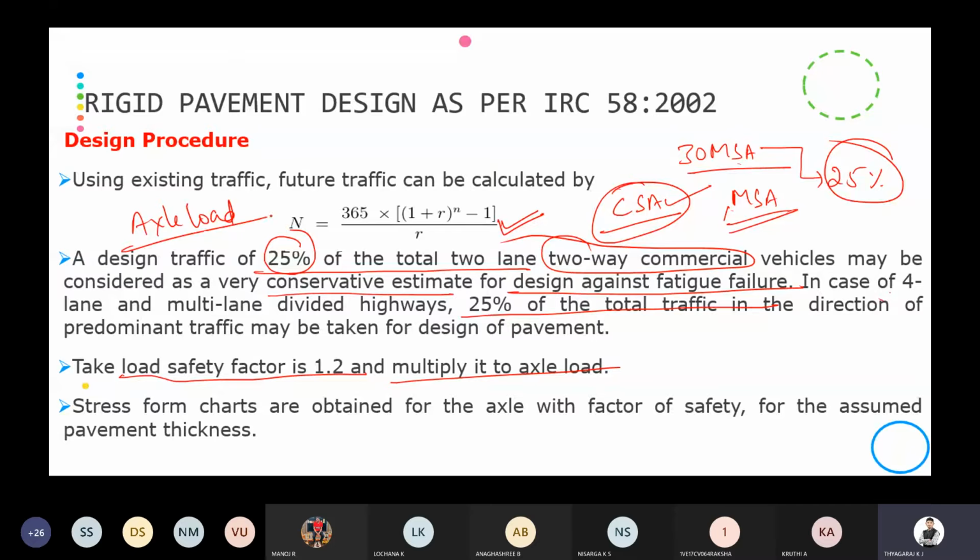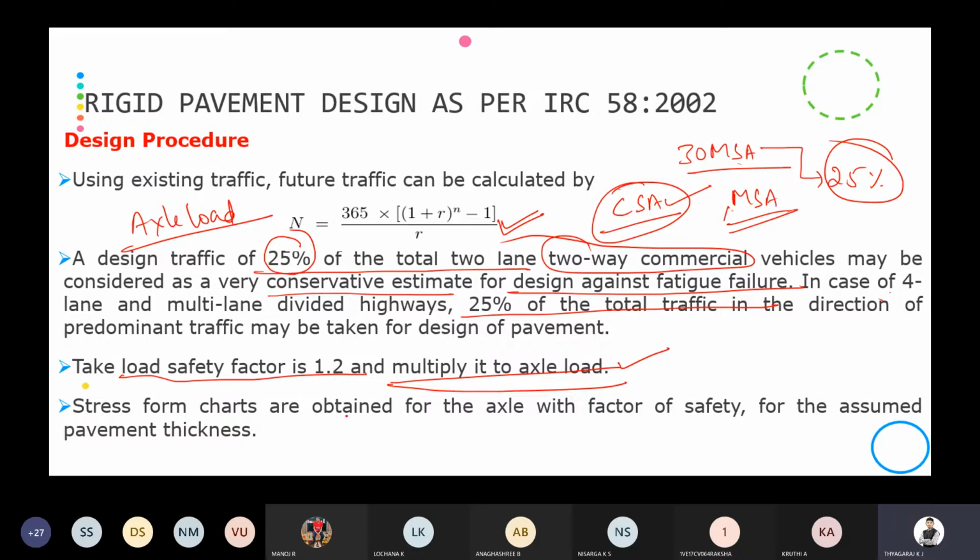When we solve the problem we will get to know what this axle load and this wheel load are. We already know that wheel load means the load which is acting on the wheel. The load which is transferred or acting on the wheel, we call it wheel load. Axle load means the load which is borne by the axle. And that axle load will be multiplied by the safety factor of 1.2.